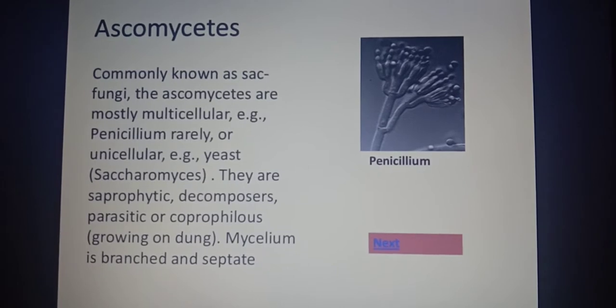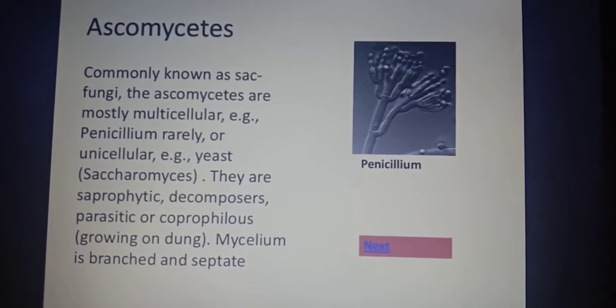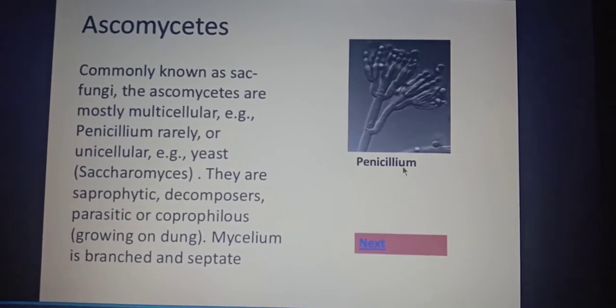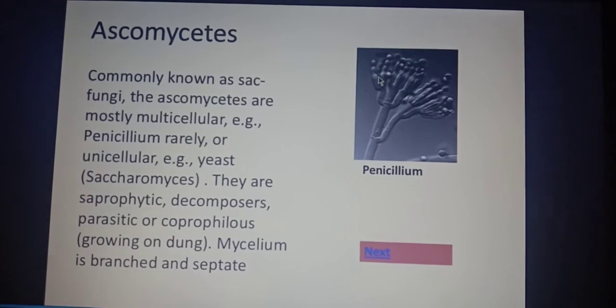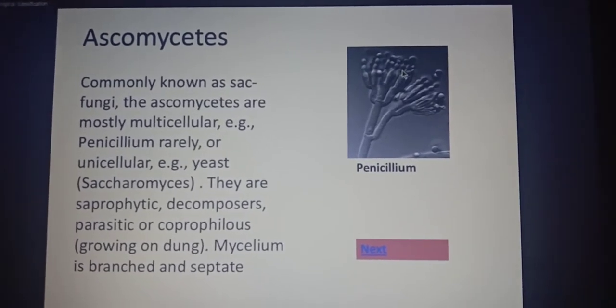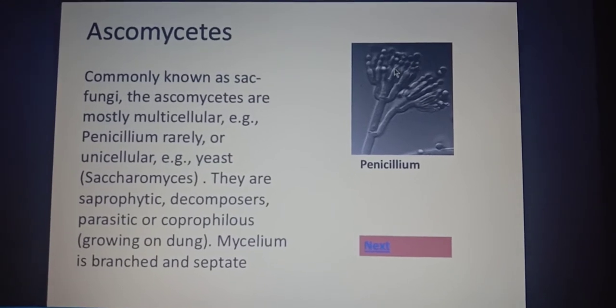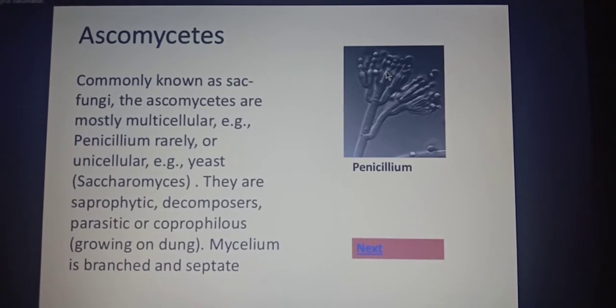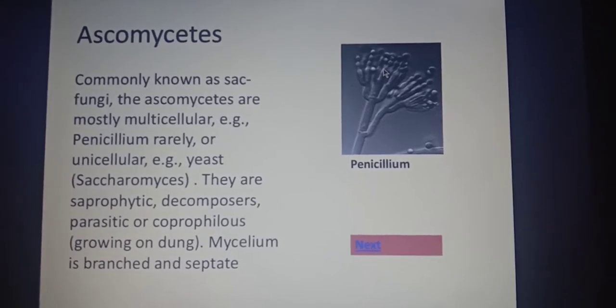Now if you consider the mode of asexual reproduction in them, you can see over here certain rounded structures are formed. These rounded structures are actually spores. Okay? And the spores of Penicillium are called conidia. Conidia. Okay?